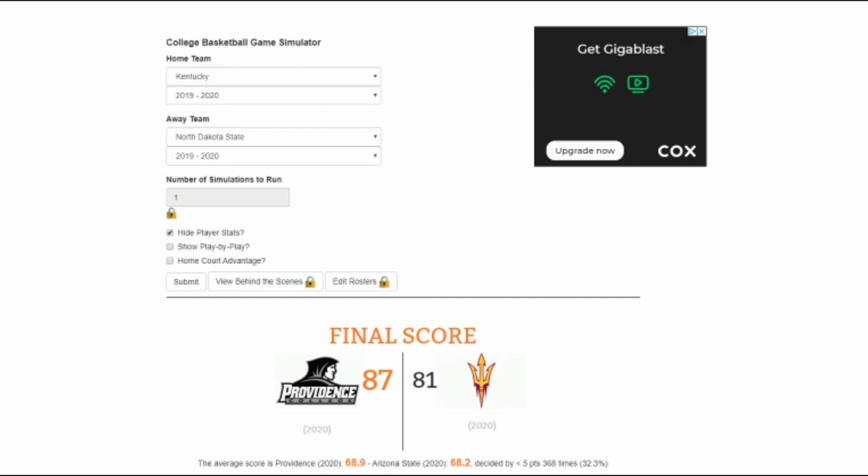And lastly, we have a 2-15 matchup, Kentucky against North Dakota State. North Dakota State, they're not too bad. I wouldn't be surprised if they pull off an upset, but I think Kentucky will hold strong and do as they usually do and run through March. So let's get this going.